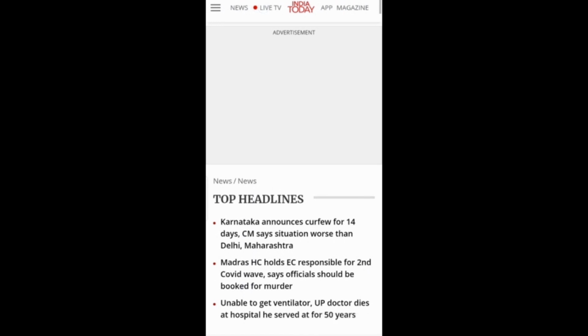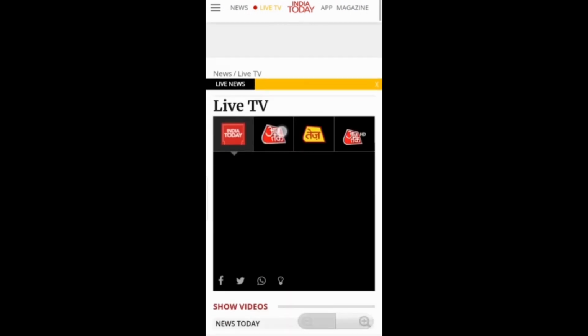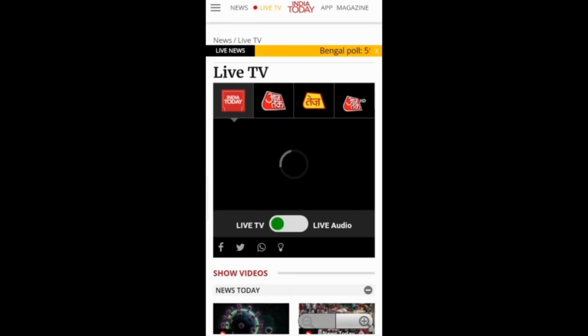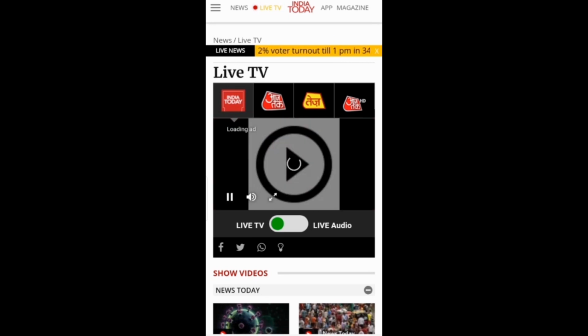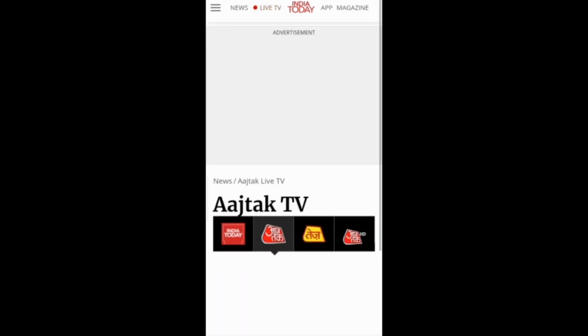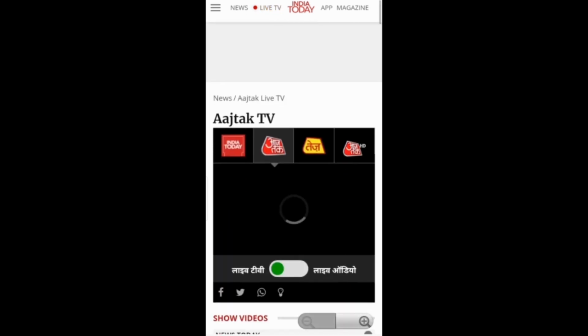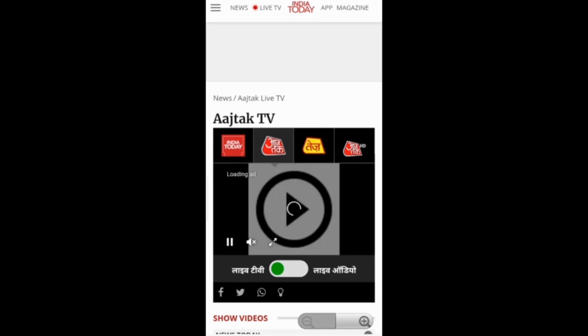There is also a live TV. In this live TV you can see the black box. It's the live TV currently going on India Today. So you can see this is India Today. If we want the live TV currently going on Aaj Tak, then we can click on Aaj Tak, and then we will be able to see the Aaj Tak live TV currently going on.